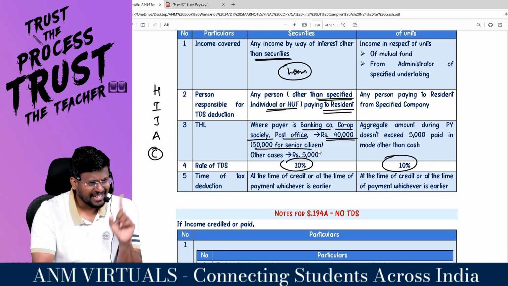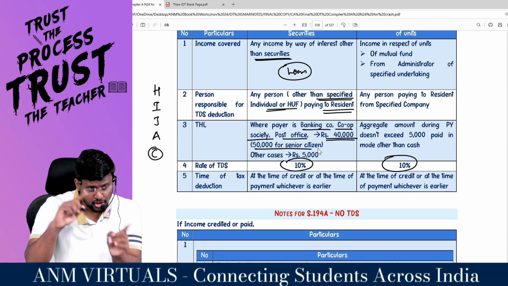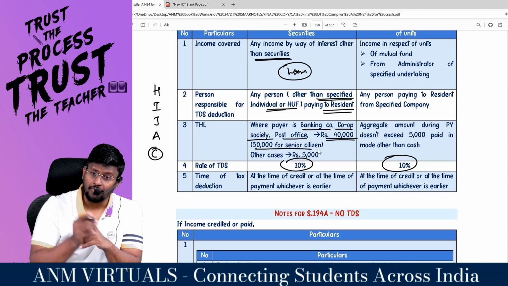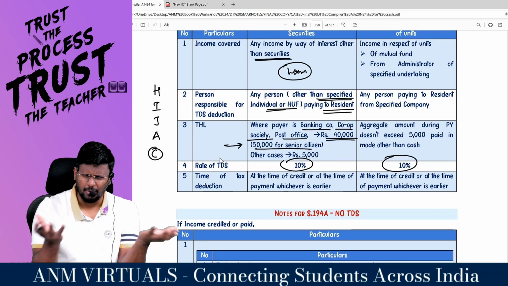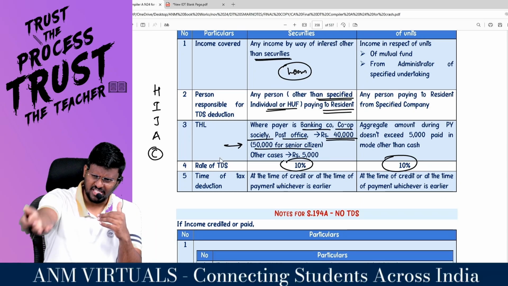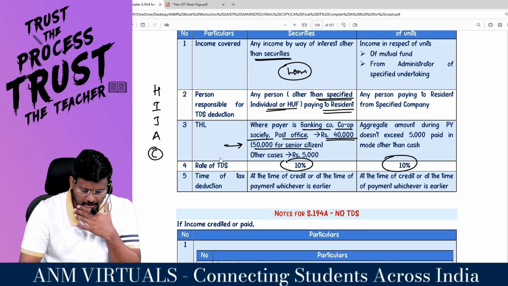40,000. But if that guy is a senior citizen, it is 50,000 because of 80TTB. 80TTB deduction is either the eligible income or 50,000 rupees. That's why this limit of how much rupees man? 50,000. Because don't deduct TDS up to 50,000. Because anyway in the hands of the senior citizen it is going to be exempted. Deduction, Chapter VI-A deduction. Right man?